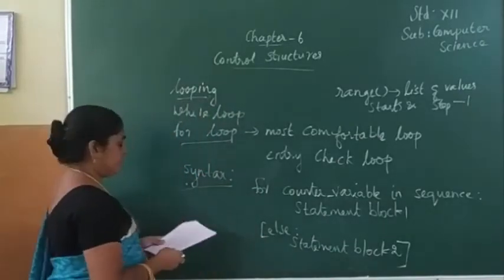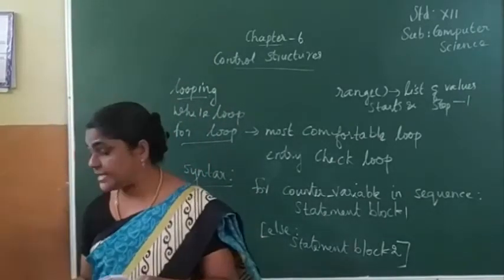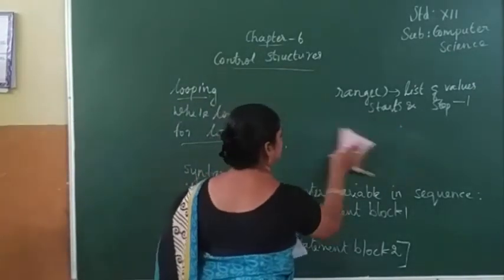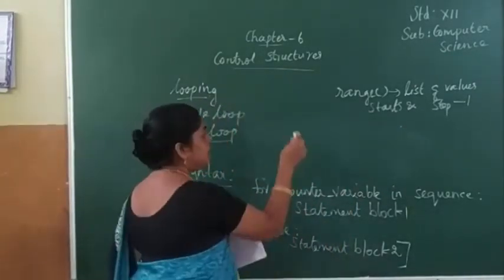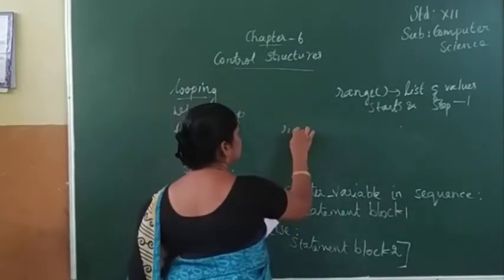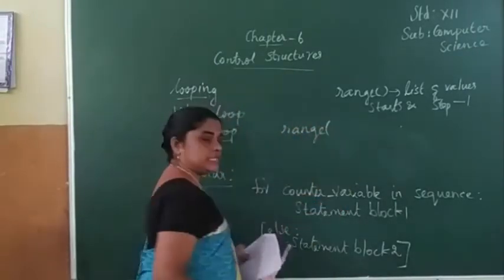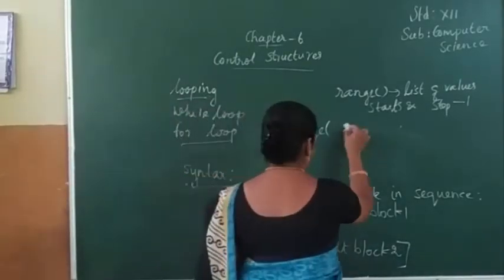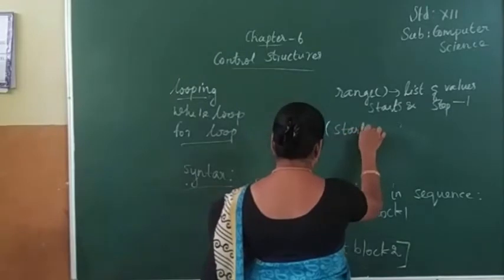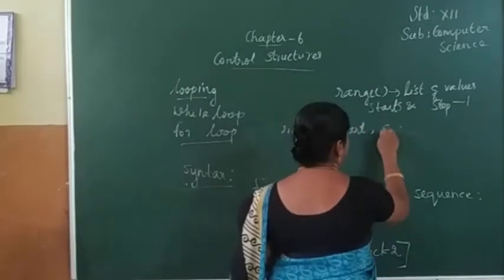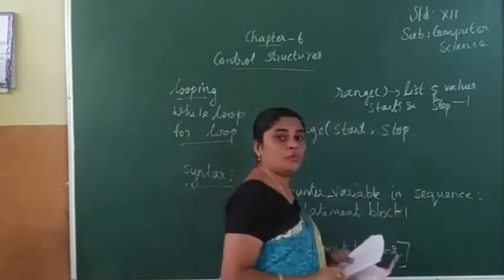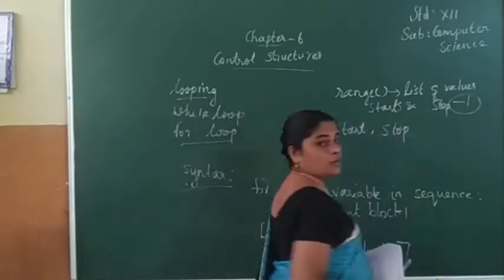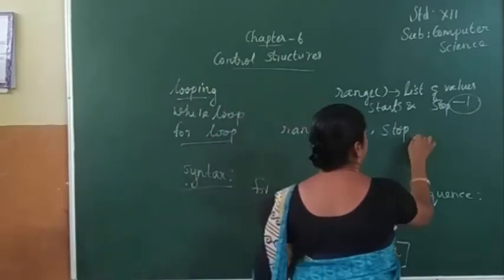Now we can see the syntax for range. See the syntax for range. So range: first start value, stop value, step value. Start, then one more thing, that is the step value. The step value will be minus 1. Now step.